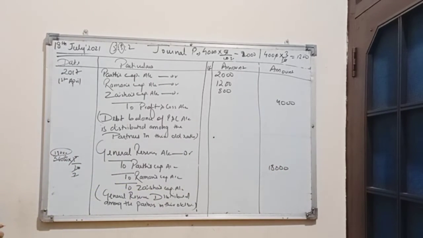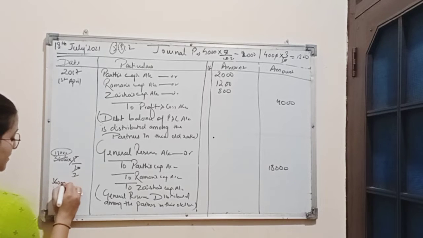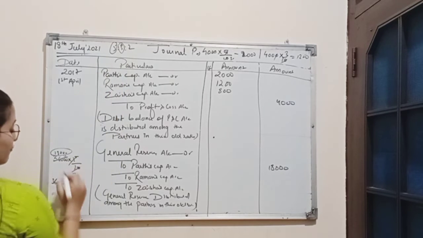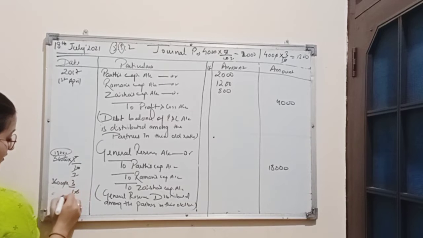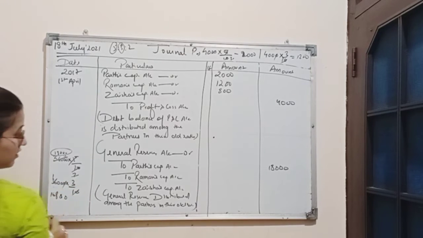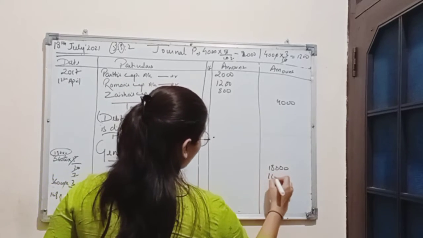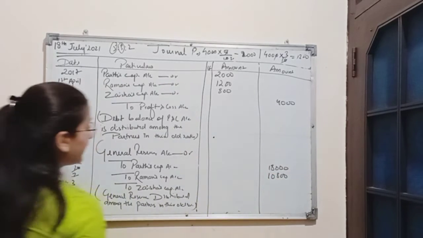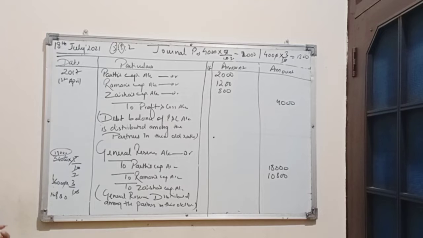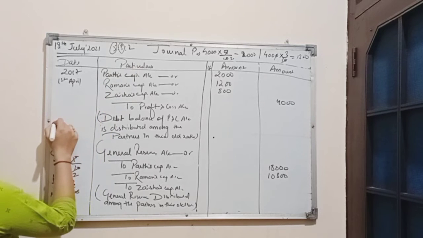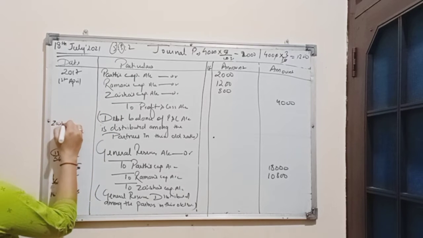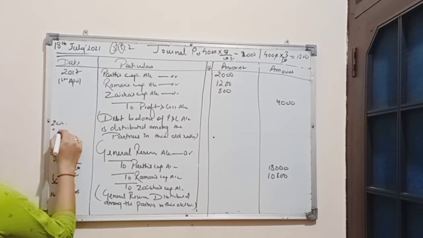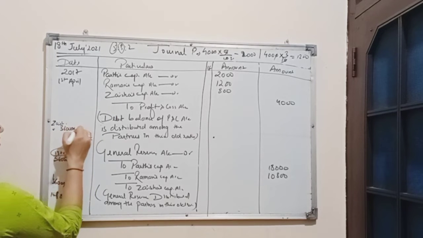Next is Raman. Total amount of general reserve 36,000. Share of Raman 3/10. So Raman's capital account will be credited with the amount 10,800. Last partner is Zaisha. Here the total amount of general reserve is 36,000.